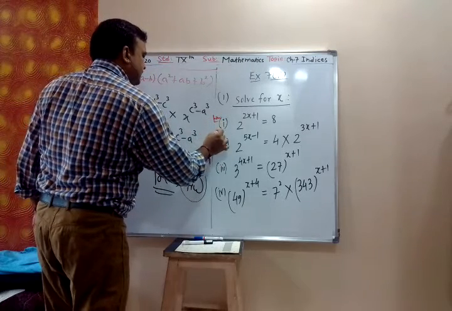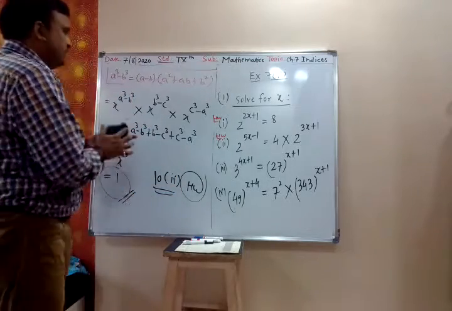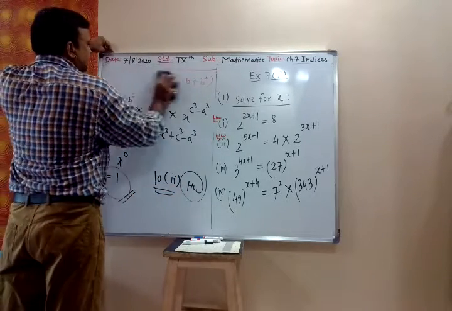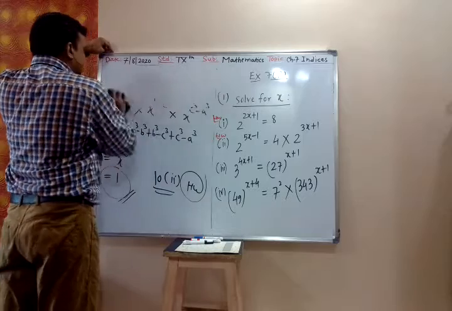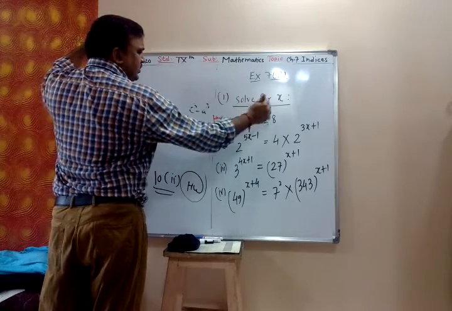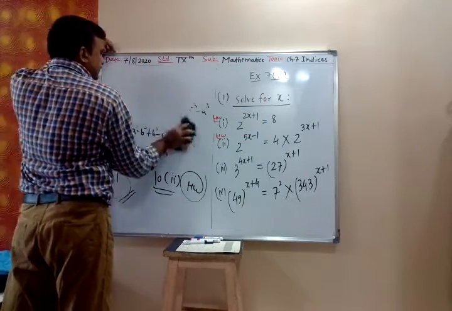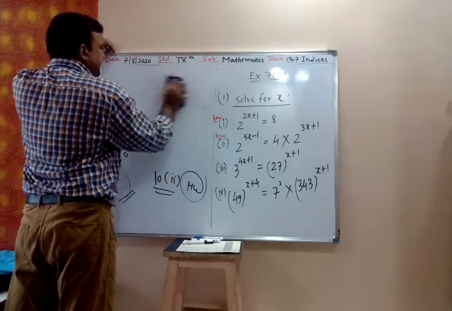So first and second, homework. See, solve for x means, my left hand side base is 2. So on the right hand side also you write the number with base 2 and then we equate the power.